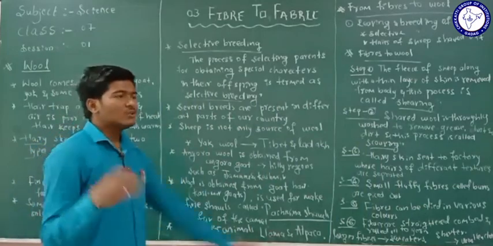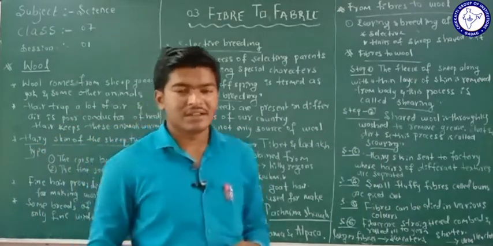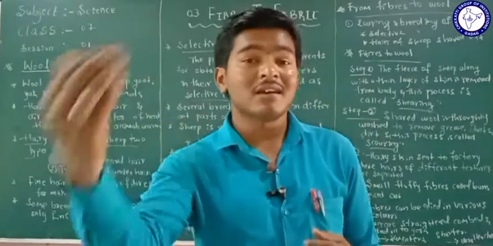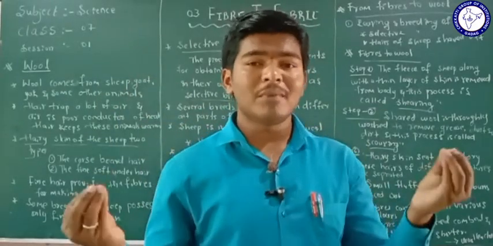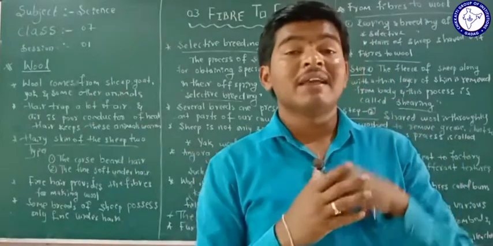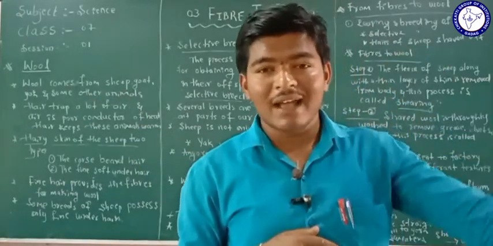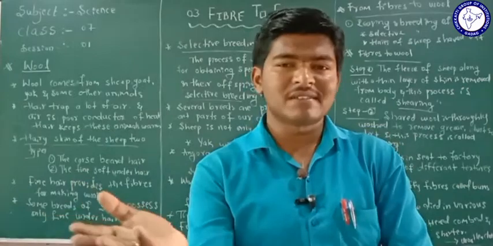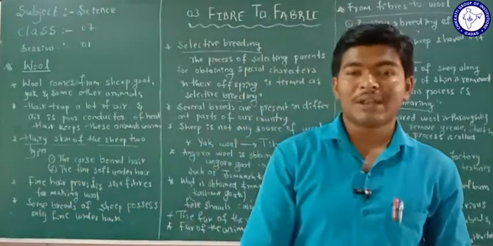Is it clear? Now one question arises in your mind: how are the hairs converted into wool? You have to remember, when you see the hairs present on the body of a sheep, or on the body of the yak, they are very small, about 15 centimeters or about 1 meter long.